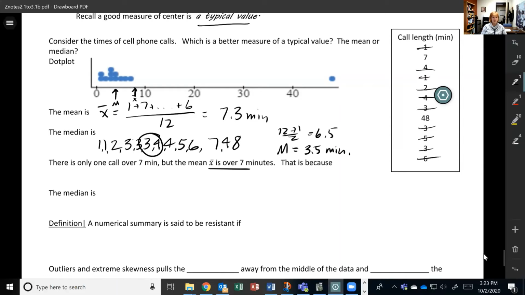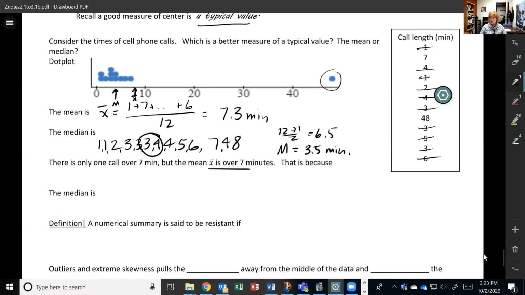The reason X bar, the mean, is so high is because of this one. When I added all these up, I had 1 plus 7 plus 4 plus 1. If I left out the 48, I would have something around 3.5 minutes, something right in the middle of here. But this outlier pulls the mean up to a higher value.